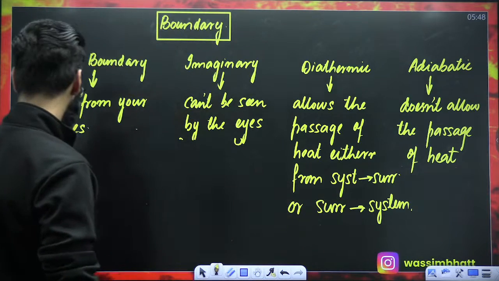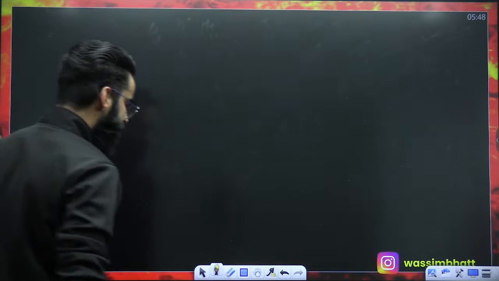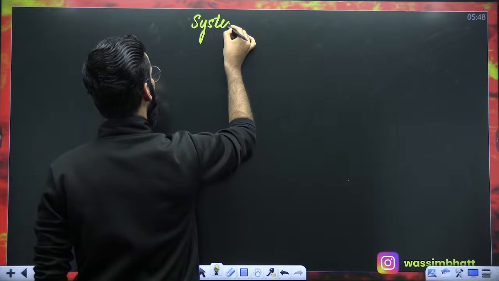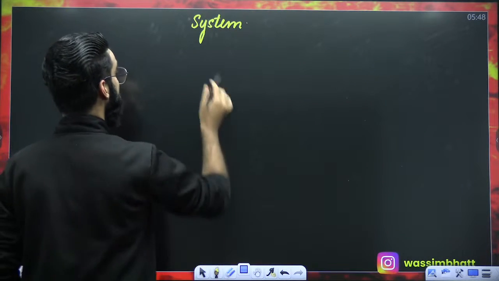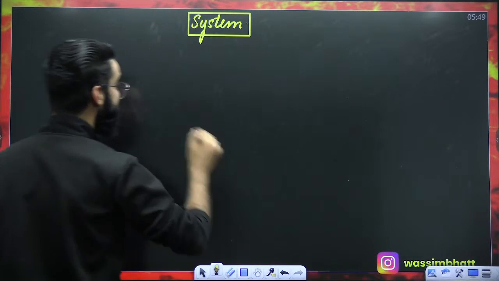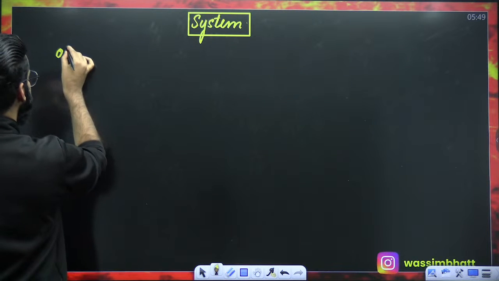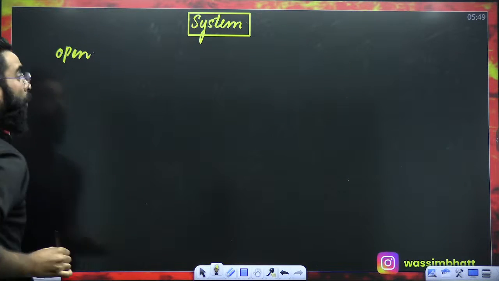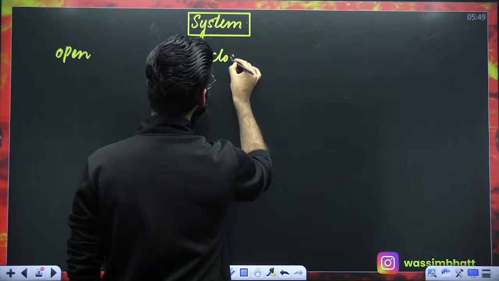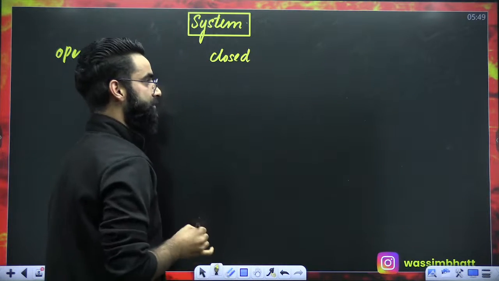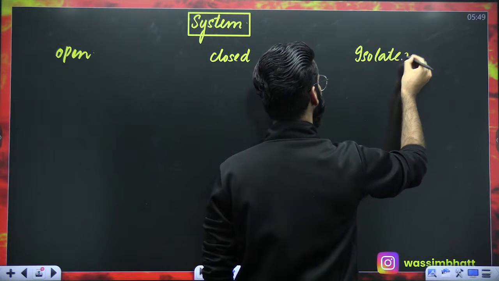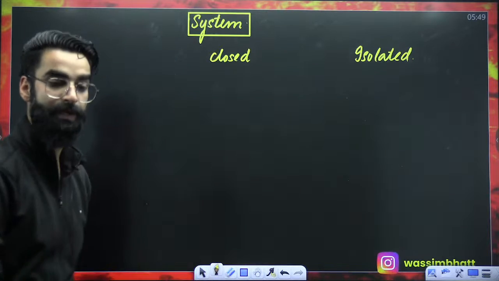It's again complete basics. Moving on to different types of systems. How many different types of systems do we have? My dear students, the first type of system is what you call an open system. Second is a closed system. And the third is an isolated system. Open system, closed system, isolated system.